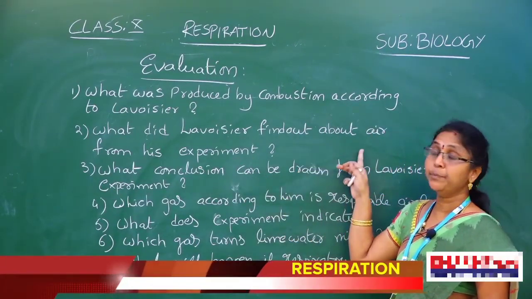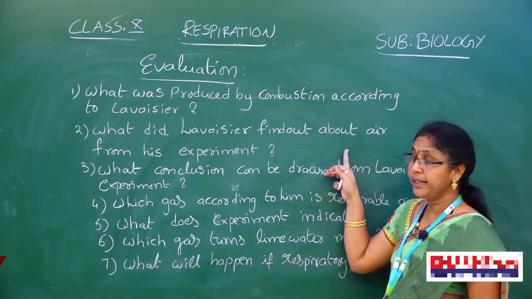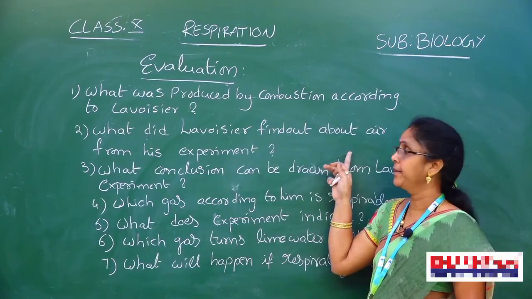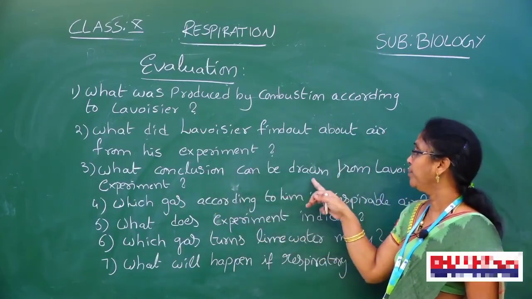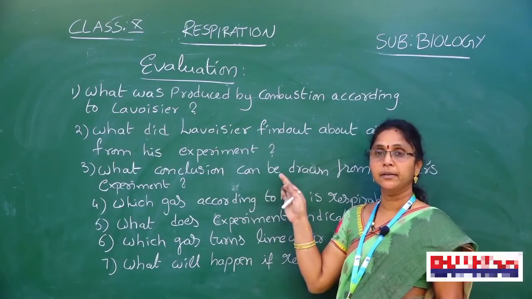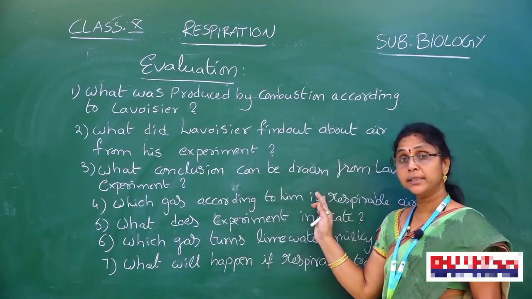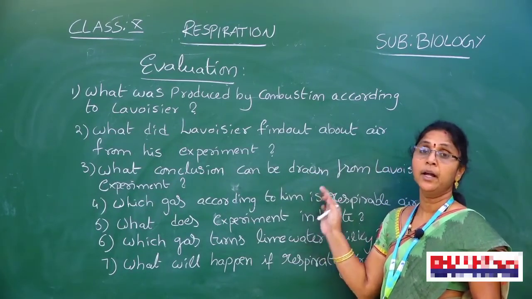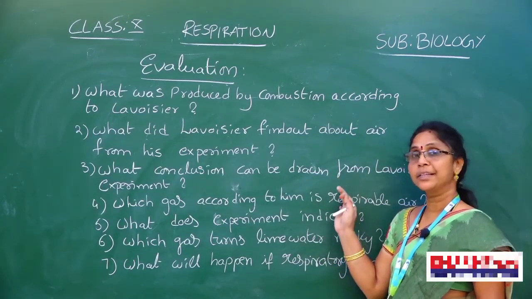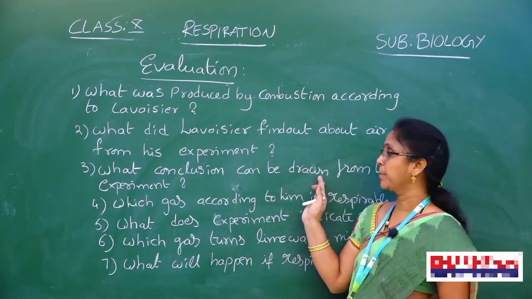The presence of fixed air, and fixed air is carbon dioxide. What conclusion can be drawn from Lavoisier's experiment? Oxygen is respirable air, carbon dioxide is fixed air, and air is a composition of gases.